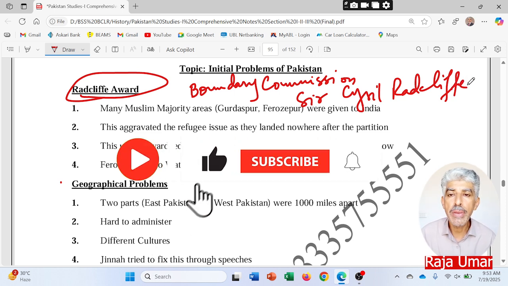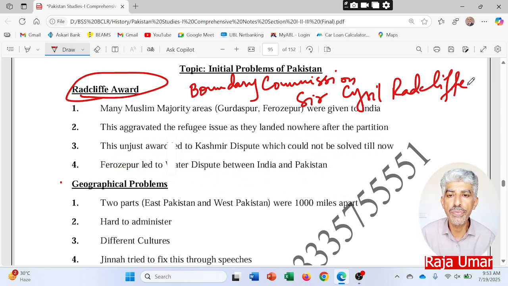As you know, they were big provinces, and clearly they had two different communities living in two different portions of the provinces. For example, in Bengal, in East Bengal the Muslims were in majority, and in Western Bengal the Hindu population was in majority. In the same way, in Punjab, Eastern Punjab had a Sikh majority, and in Western Punjab the Muslims were in larger majority.